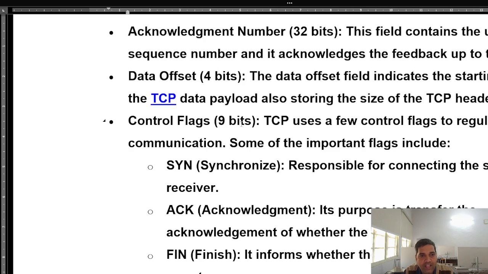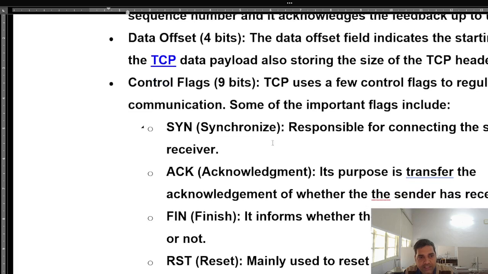And control flags, this is 9 bits. This uses a few control flags to regulate the communication. Some of the flags include what? SYN, synchronization. This is responsible for connecting the sender and receiver, means there is synchronization in the data. There is no delay.